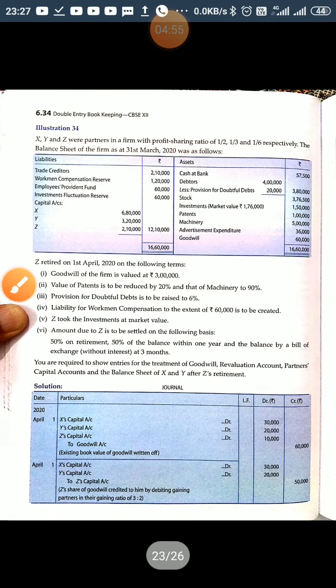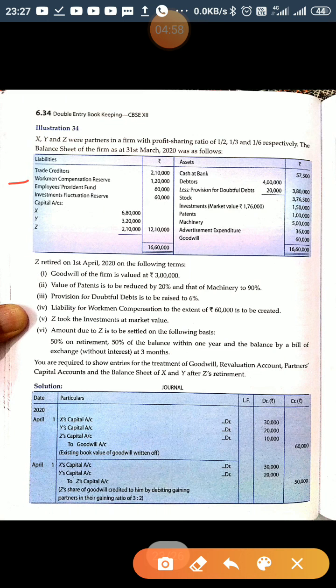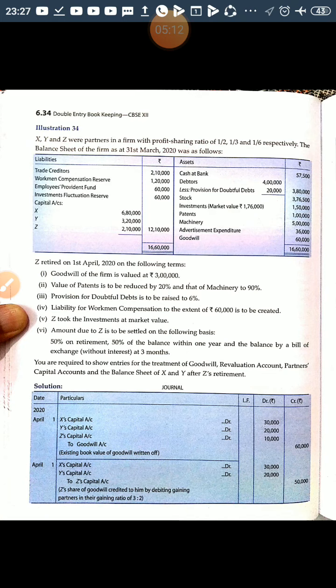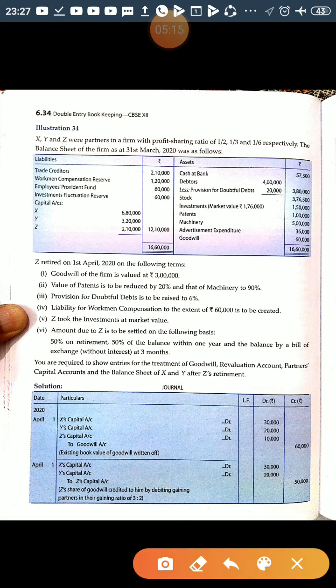Now the next item in the balance sheet is workmen compensation reserve, and the amount of workmen compensation reserve is 1,20,000. Apart from this, information says liability for workmen compensation to the extent of 60,000 is to be created. So the actual liability we are expecting is 60,000 and the amount of reserve is 1,20,000 here.